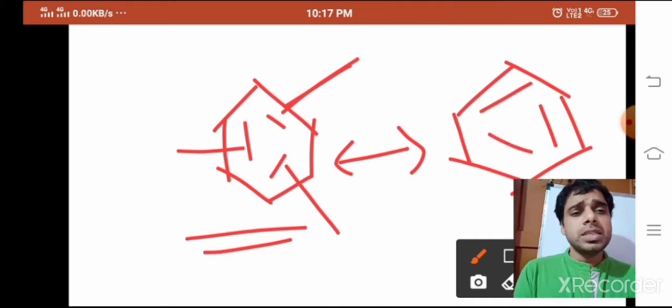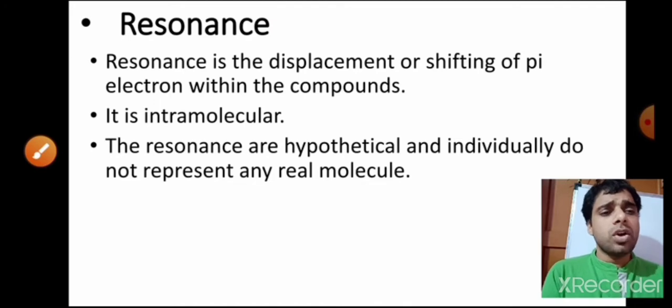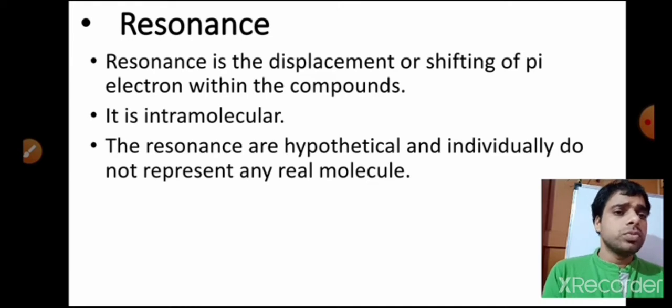So that one is hypothetical, not real. The resonance structure of any compound will not individually tell you all the characteristic properties of the compound.